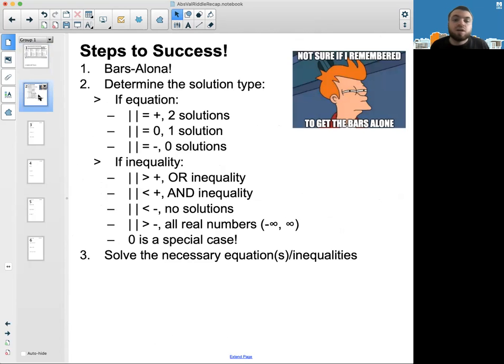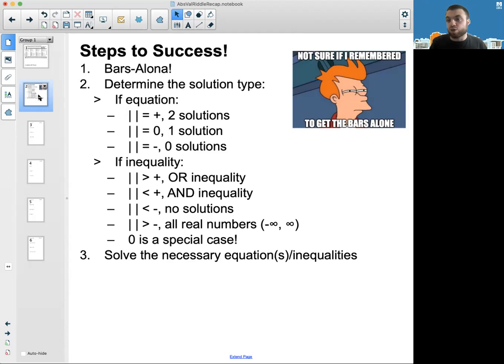So remember the steps to success when you're solving an absolute value equation or inequality. Number one, bars alone. The very first thing you need to do is get the bars alone. You cannot make any assumptions until those bars are alone. And I'm betting, because there are 4 questions per column but 6 answers per column, that some of that is getting at those misconceptions when you do not get the bars alone. So get the bars alone, please.